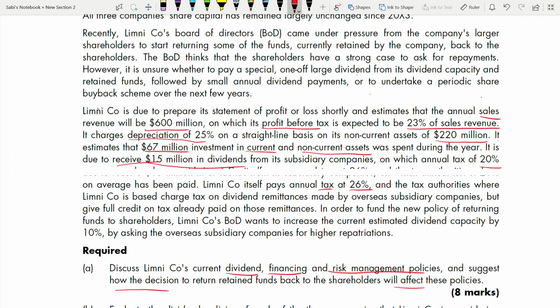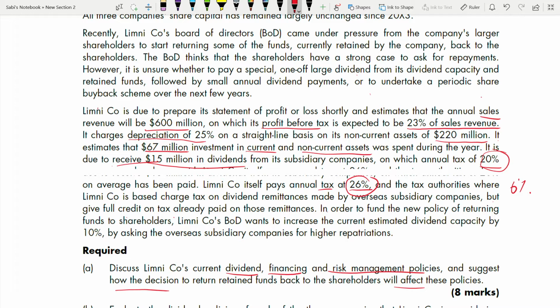And the tax authorities where Limni company is based charge tax on dividend remittances made by overseas subsidiary companies, but give full credit on tax already paid on those remittances. So what percentage of tax did you pay on the remittances? Only 20%, but the tax you have to pay is 26%. That means you have to pay 6% more, because you have only paid 20% out of that 26%. You don't have to pay the full 26% because you already paid part of it. You are only paying the difference of 6%, because of that tax credit.